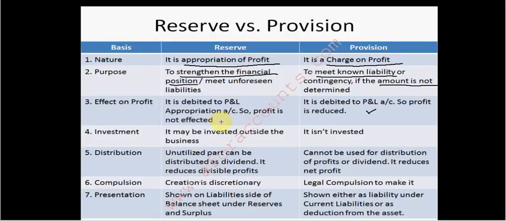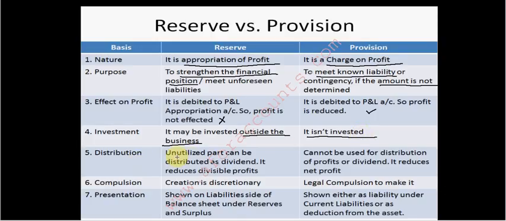So profit is not affected in the case of a reserve. Investment: reserves can be invested outside the business, but provision cannot be invested. It isn't invested, it is kept aside.